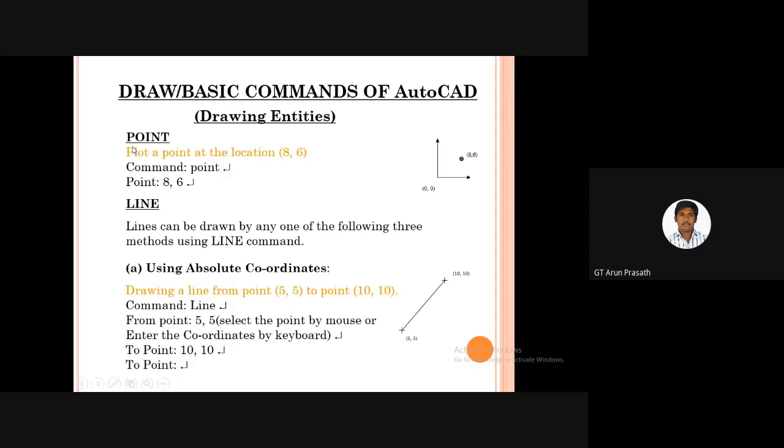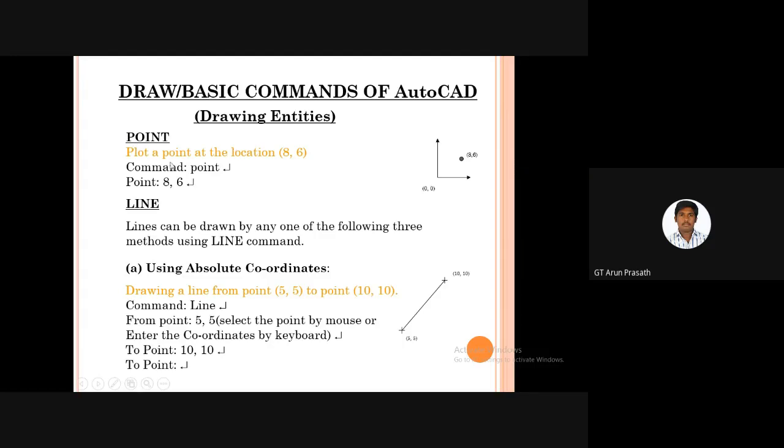Here we have plot a point. If I want to plot a point, for example at the location 8 comma 6 in that worksheet, what can I do? First we enter into the command box, and then I click that. We have to know what we want in the worksheet.